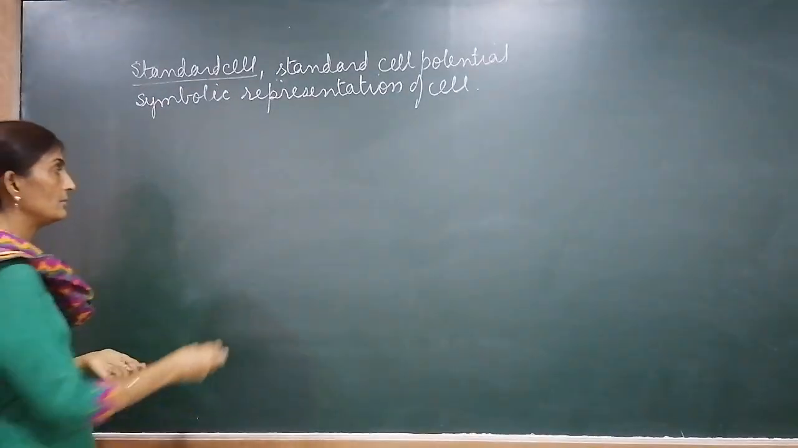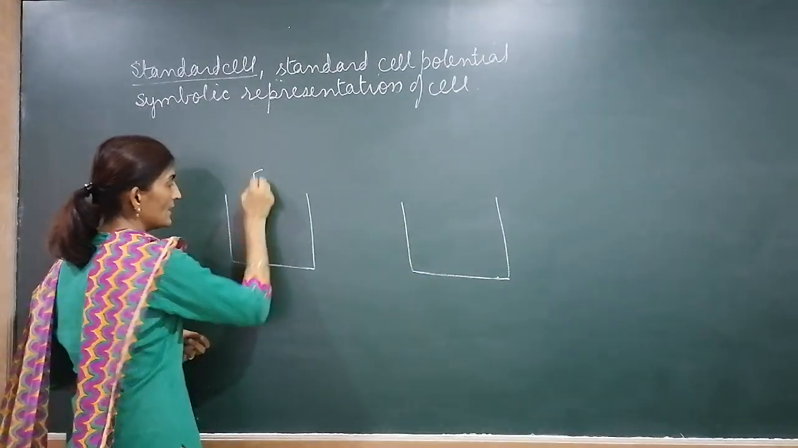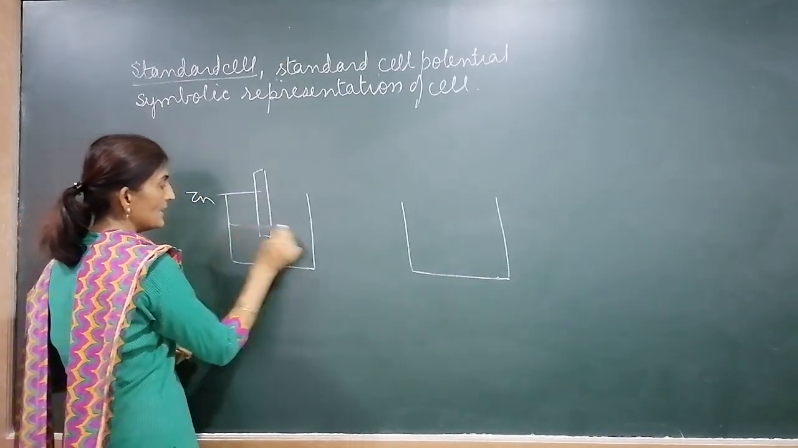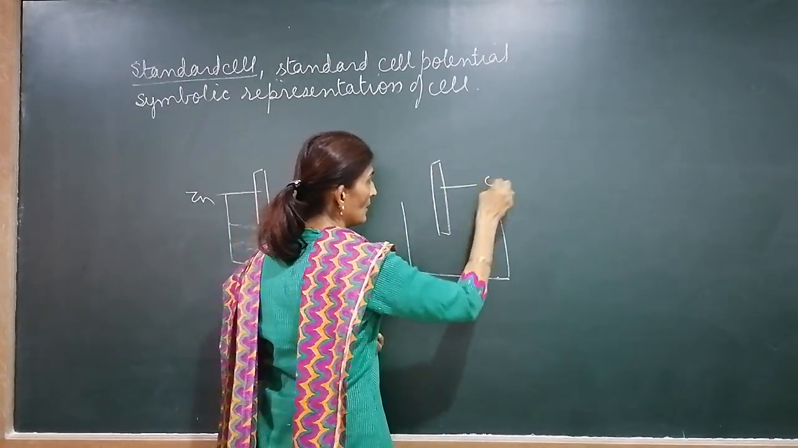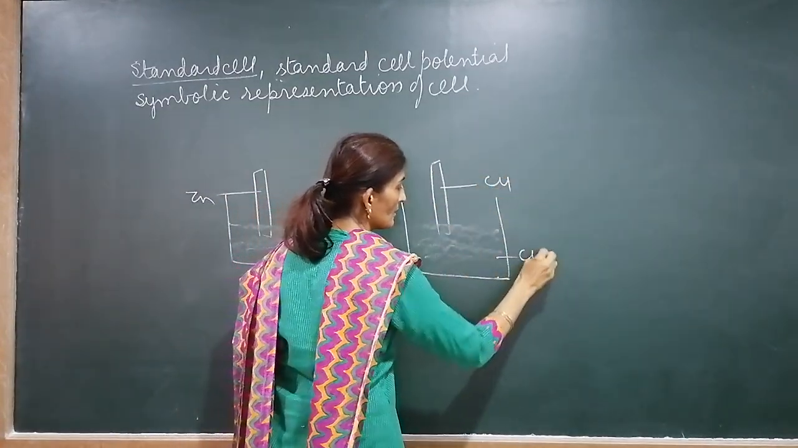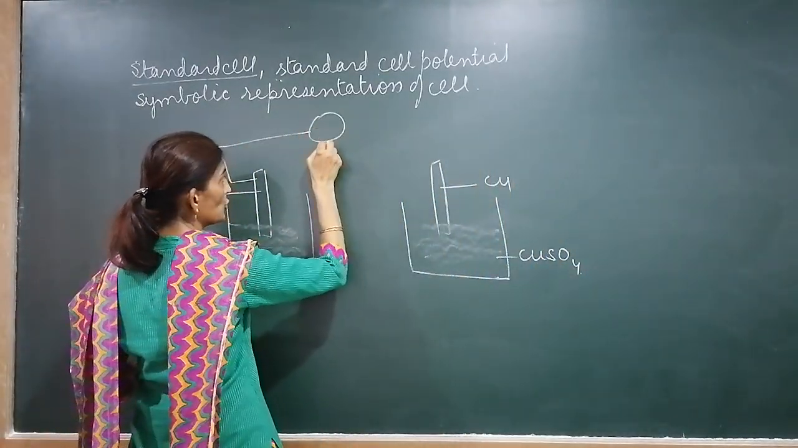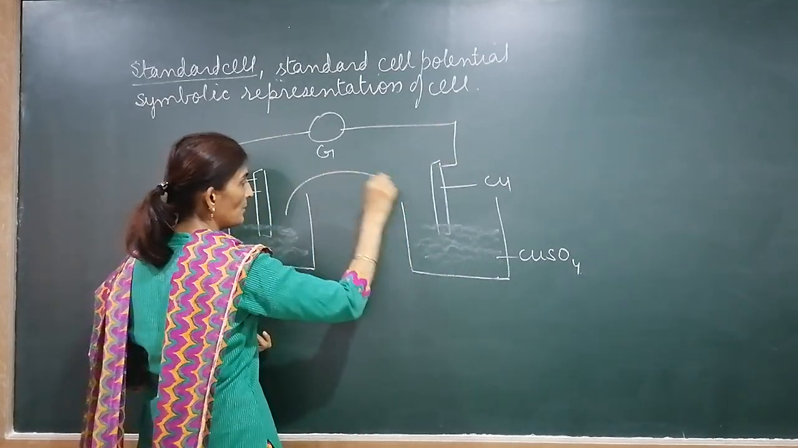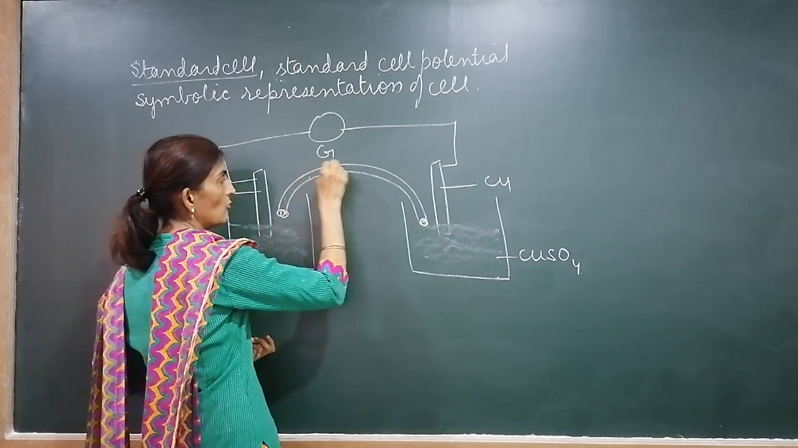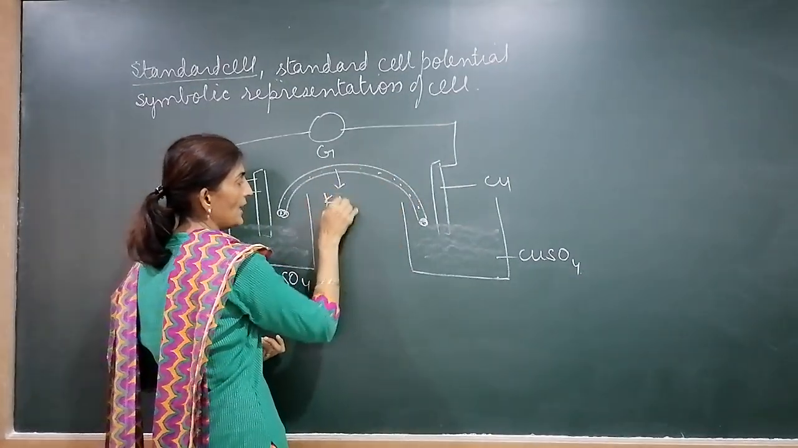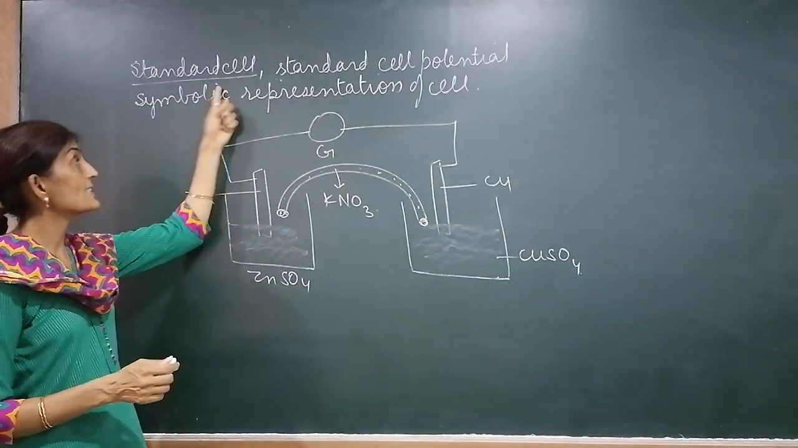We'll start with the Daniell cell. We took two beakers. Here it is a zinc rod dipped in ZnSO4 solution. Here it is a copper rod dipped in copper sulfate solution. Both the rods are connected through copper wire via a galvanometer. One salt bridge is placed, with cotton plugs inserted. What is to be filled in the salt bridge? Paste of KNO3. Reactions will start. This is called a cell.